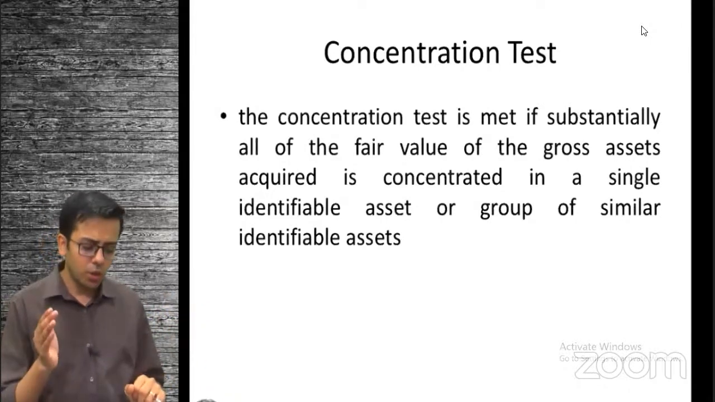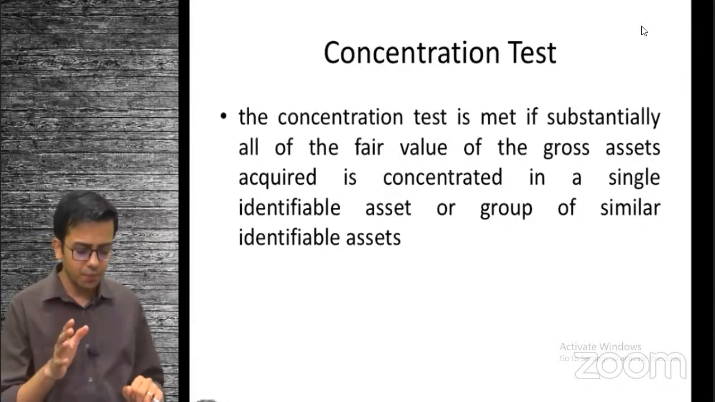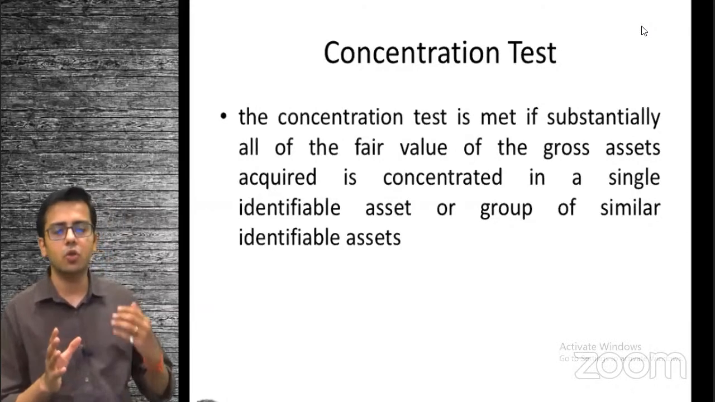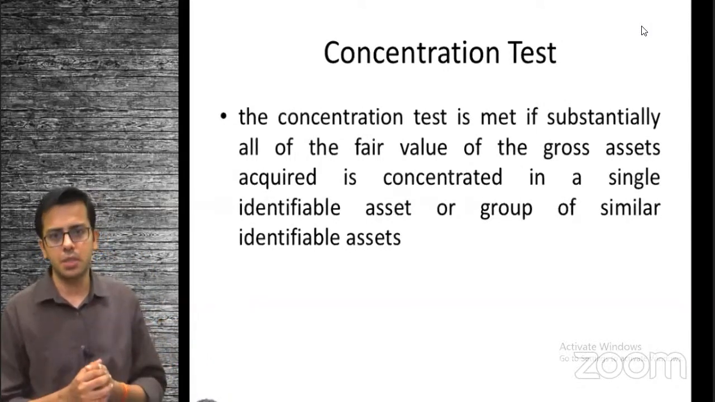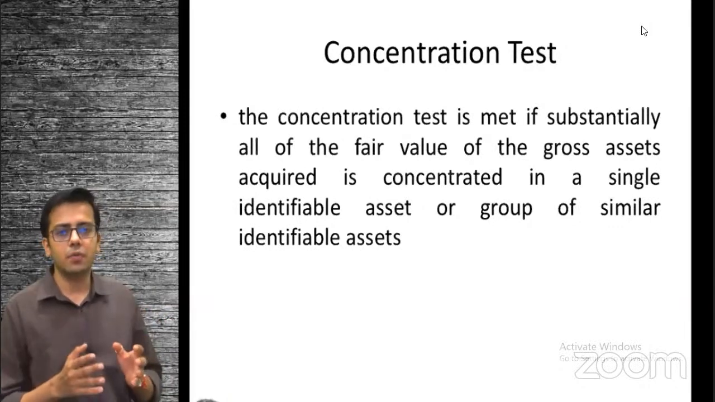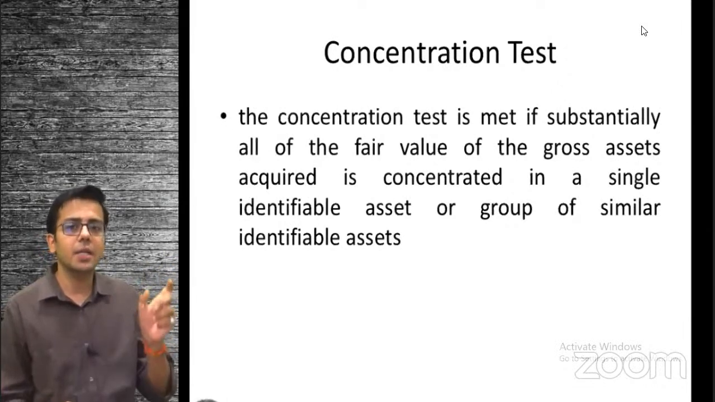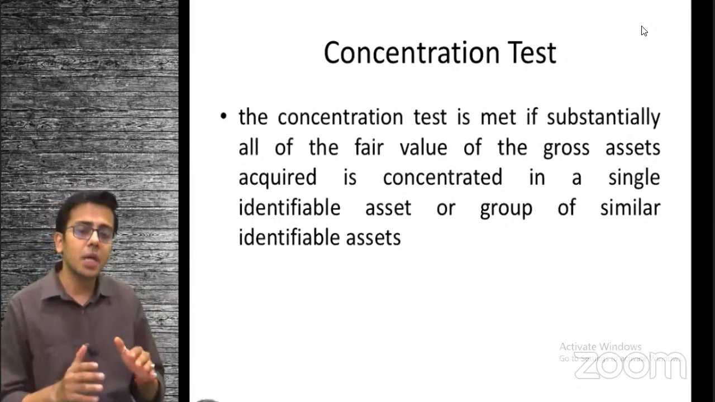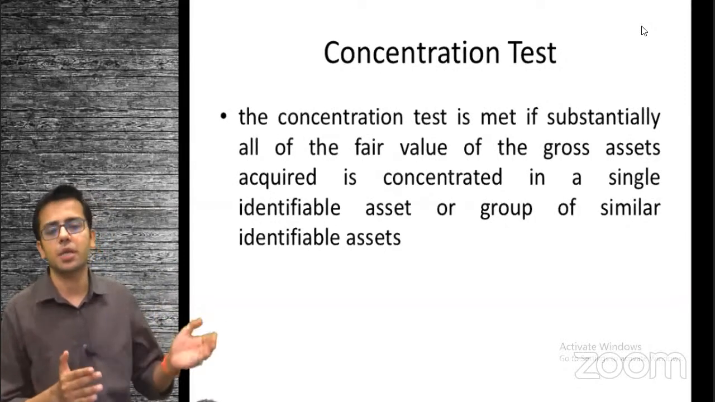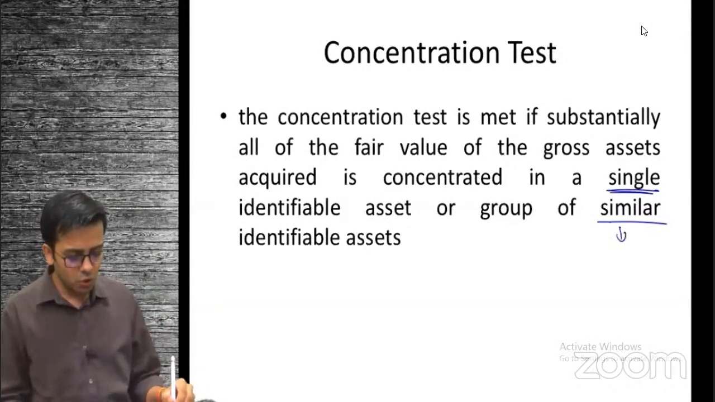Okay. So what is the concentration test? The concentration test is met if substantially all of the fair value of what I have paid for the business, all of whatever I have paid in the business, is basically for a particular asset. That particular asset is a single identifiable asset, or it is a set of similar identifiable assets having similar risk and rewards. Single identified asset means I just have one asset. Similar means those assets which have similar risk and rewards.